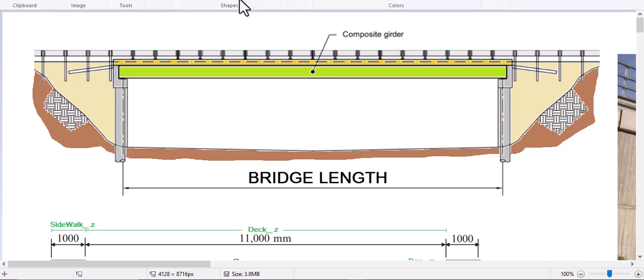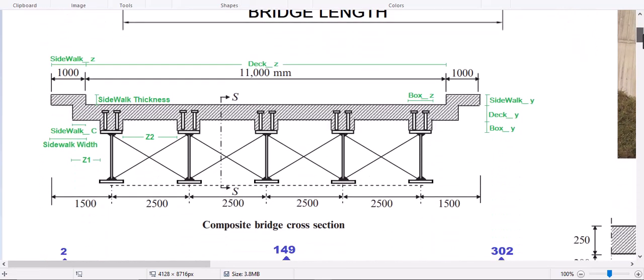You see guys, in here we have one single span simply supported composite bridge with this section.